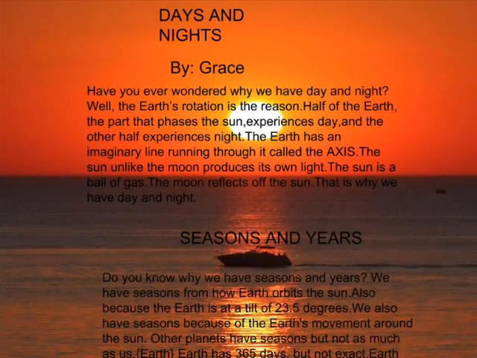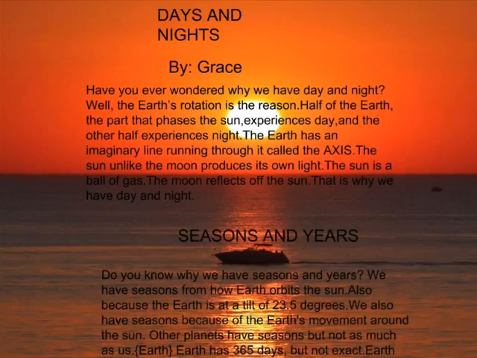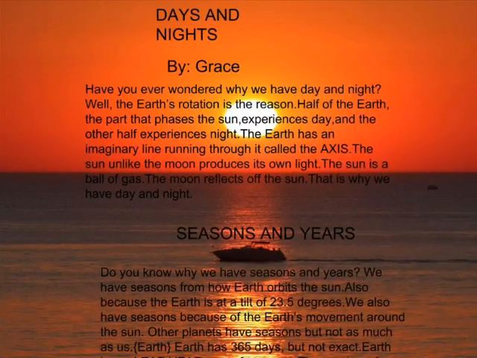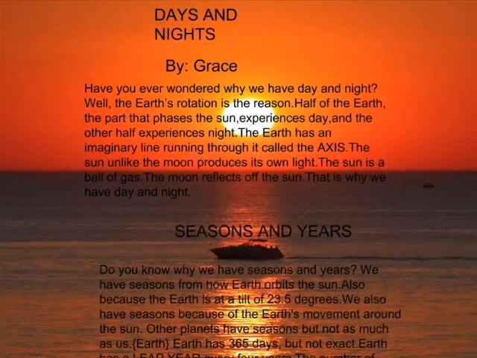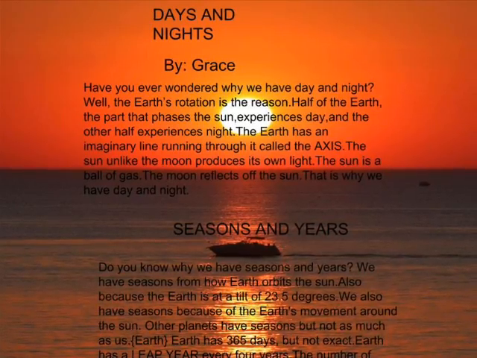Earth has 365 days, but not exact. Earth has a leap year every 4 years. The number of days is now 366 days.